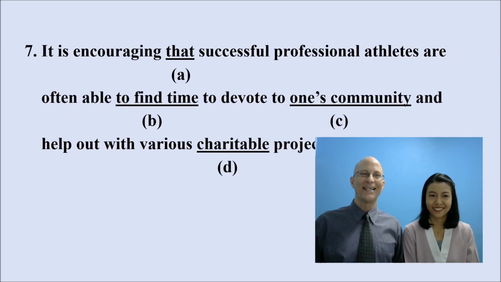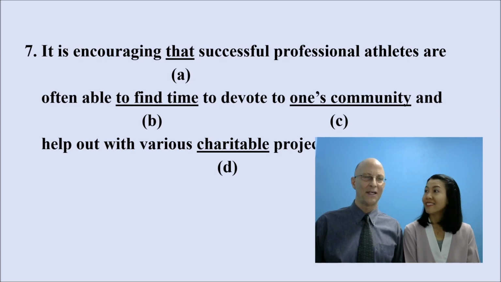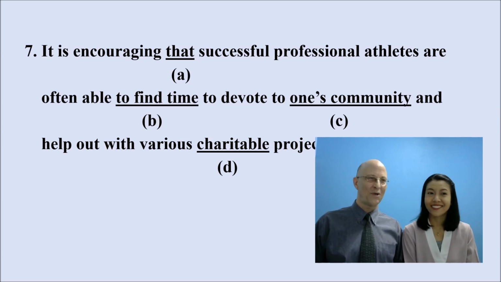Number 7, it is encouraging that successful professional athletes are often able to find time to devote to one's community and help out with various charitable projects. Well, I'll tell you right away, this one is quite difficult. It's a very, very long sentence. What is the first thing that you see here? I can see that is a relative clause. Yeah, right? That is the pronoun for the relative clause that follows.